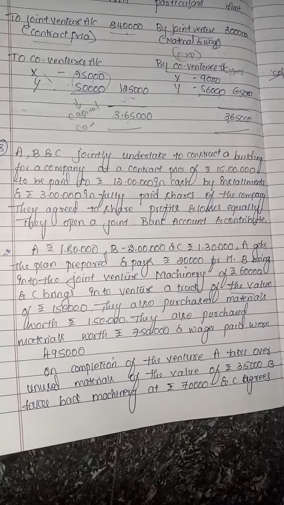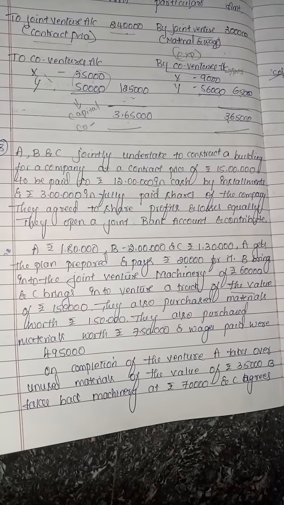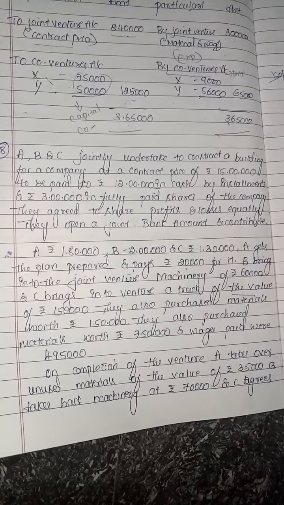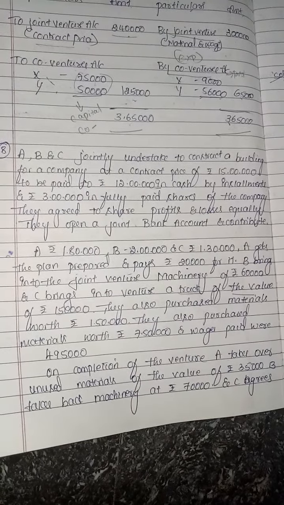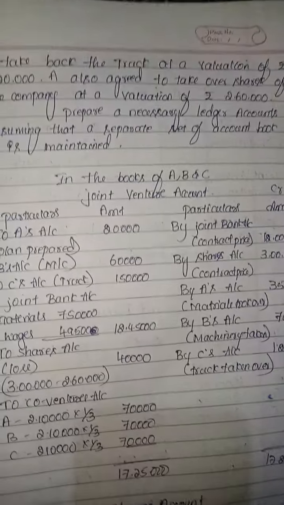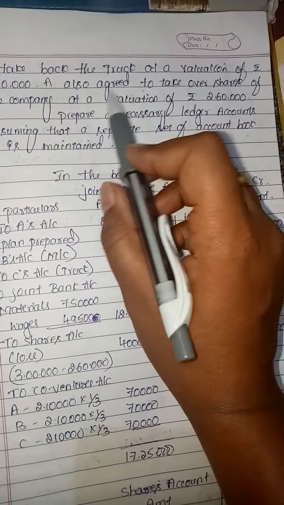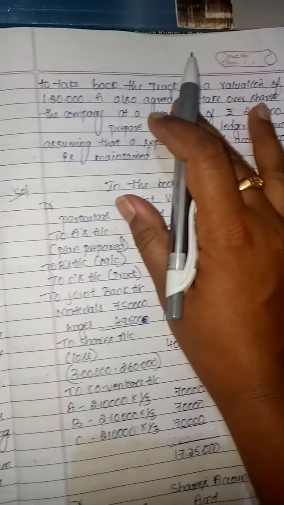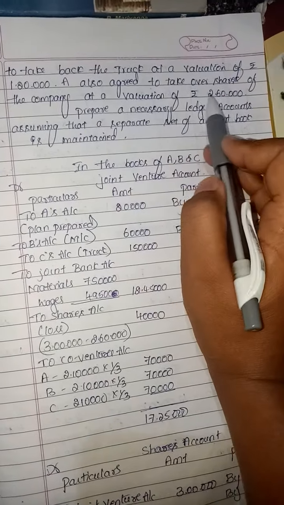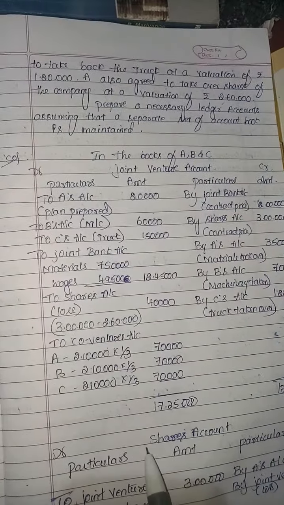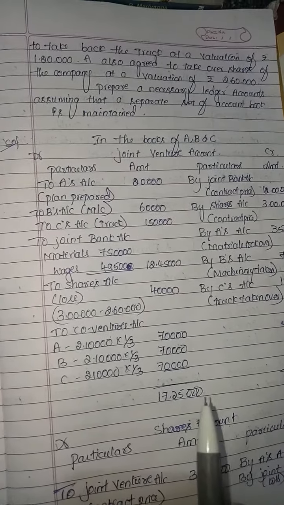On completion of the venture, A takes over unused material of the value of 35,000, B takes back machinery at 70,000, and C agrees to take the truck at a valuation of rupees 1,20,000. A also agrees to take over all the shares of the company at a valuation of 2,60,000. So prepare the necessary ledger accounts, assuming separate sets of books are to be maintained.